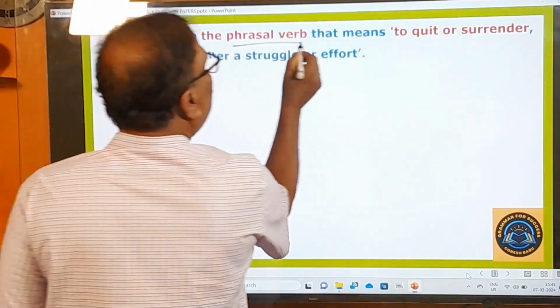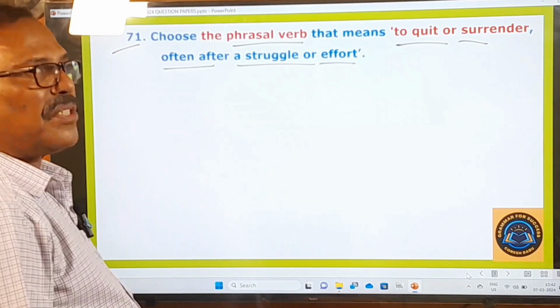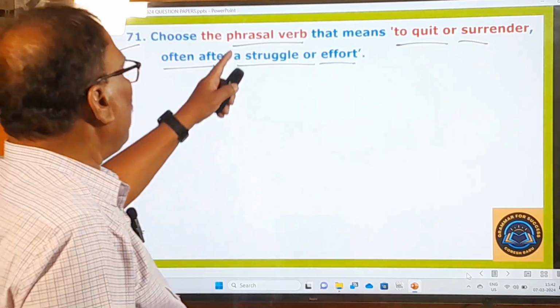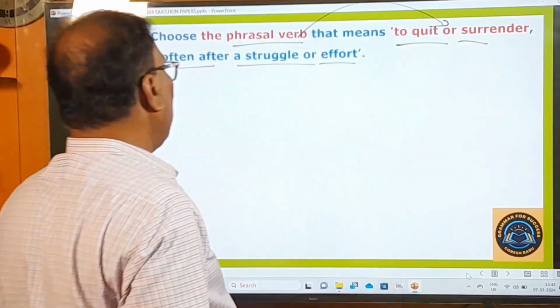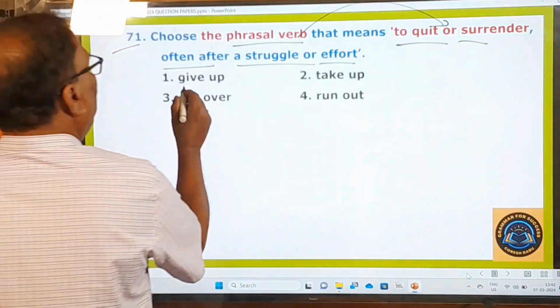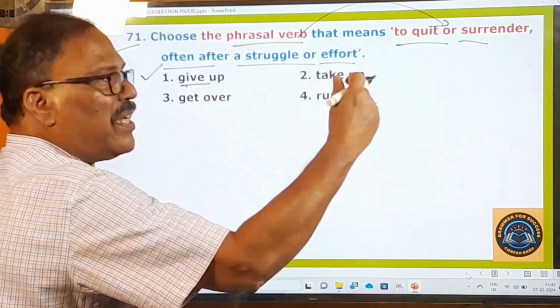71st question. Choose the phrasal verb that means to quit or surrender often after a struggle or effort. So what is the phrasal verb that gives this kind of meaning? Let us look at the options. Okay, give up. The very first one is the right one. Give up means to quit. Give up means to surrender.